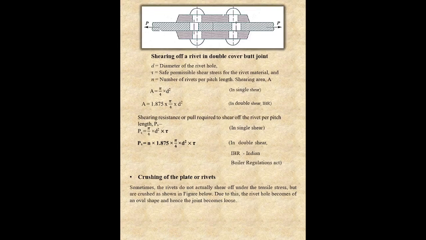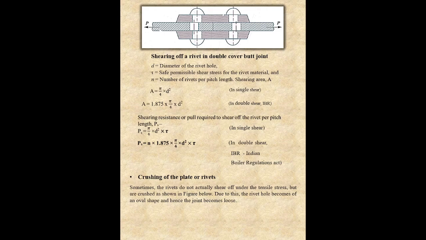Another example you can take for double cover butt joint. Here the rivet is shearing off, like this. Again here we are taking small d as the diameter of the rivet hole. Here if we are talking about the shearing of the component, then we have to take the permissible shear stress for the rivet material. Here n is the number of rivets per pitch length.